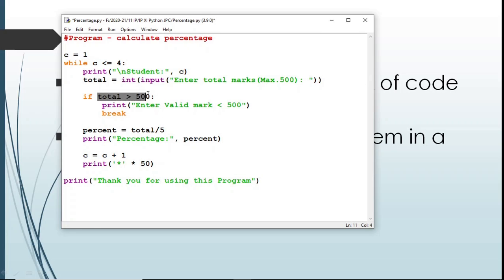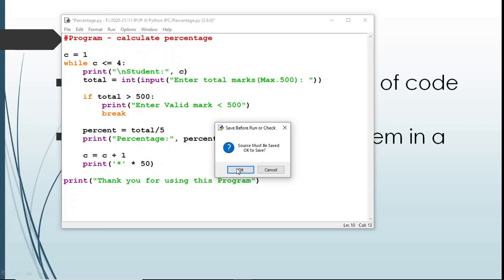So when the condition is true, that is if the user enters a mark greater than 500, this error message, enter valid mark less than 500, will be displayed, and the break statement will be executed and the whole loop will be terminated, and after that the thank you message will be displayed. Break statement causes the termination of the whole loop before the condition becomes false. Normally, the loop should be executed 4 times from 1 to 4. But when a user enters a mark greater than 500, the loop will be terminated. I will run the program and show you the output.